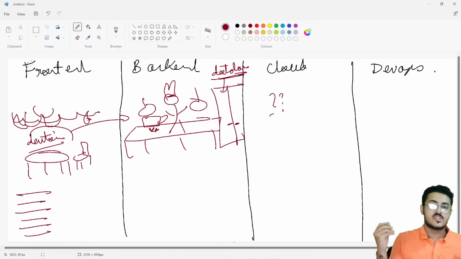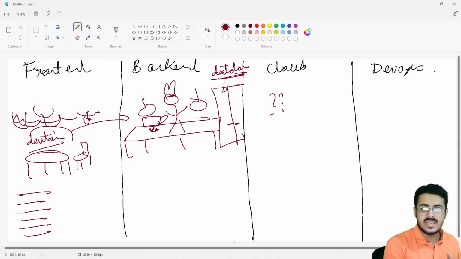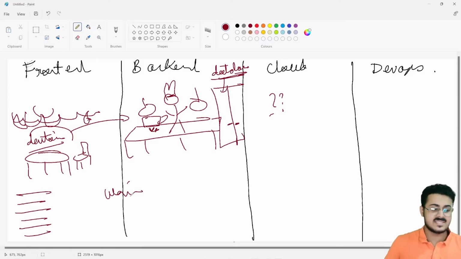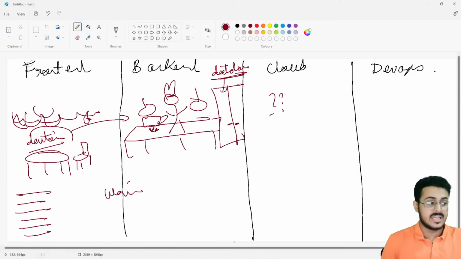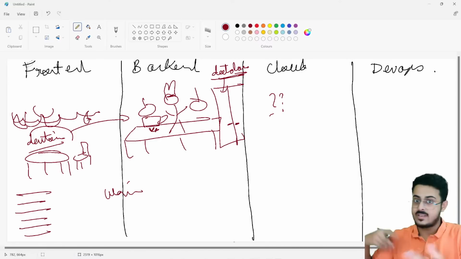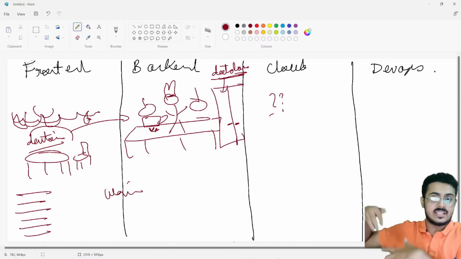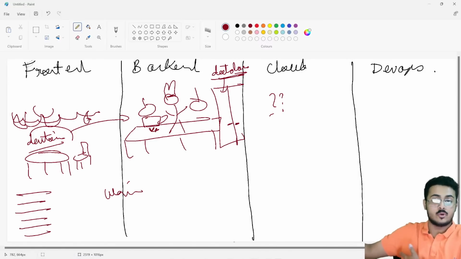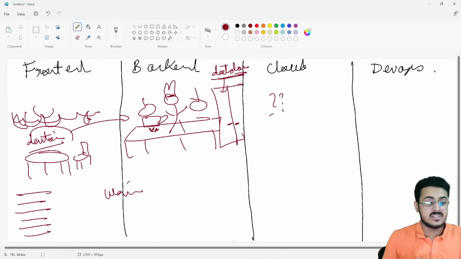Amazing, guys, the waiters. So you already know, the entire concept of front end and back end is very easy to understand. It is something that you already know. It already exists. The waiter is basically something that will take your request, so you have searched for DevTown right over here, and take it to the backend, where the chef is able to go to the database, bring out all the recipes, and build the entire food for you. It will be given to the waiter, and the waiter will then serve it to you.